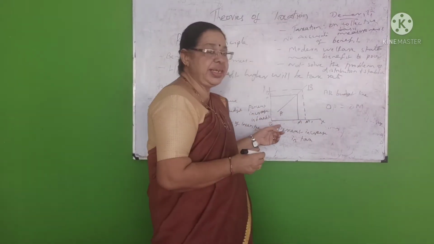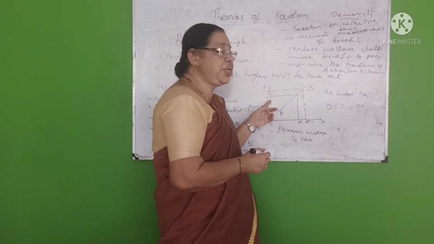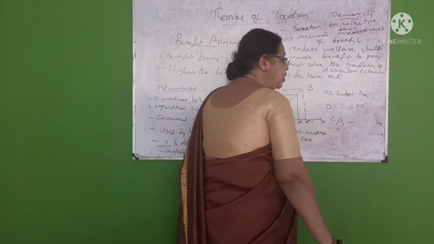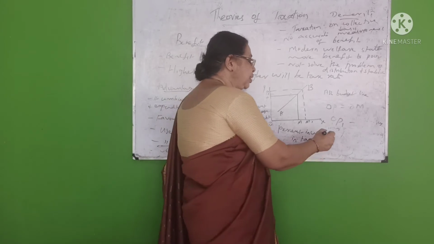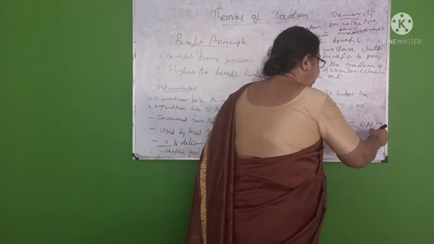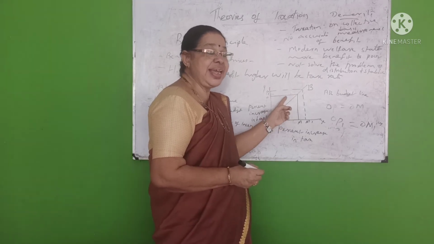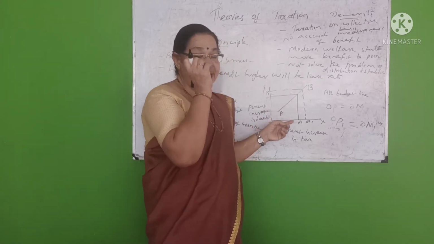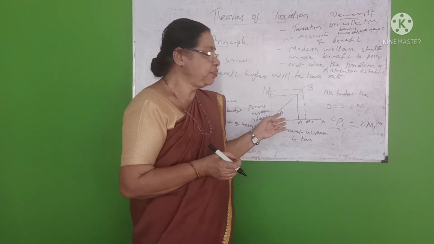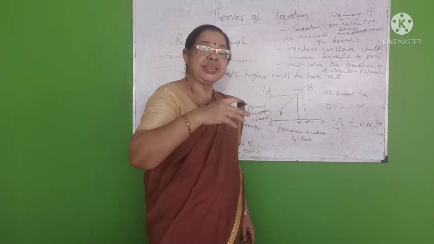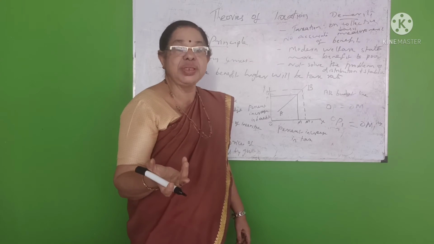When the benefit increases from OP to OP1, the tax rate also increases. So the higher the benefit, the higher the tax imposed by the government. This is like the supply curve.